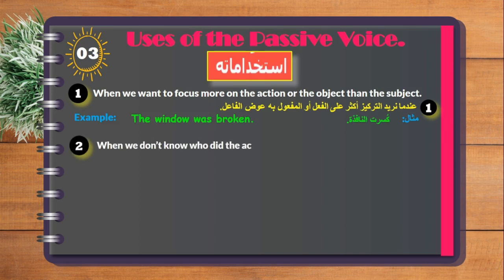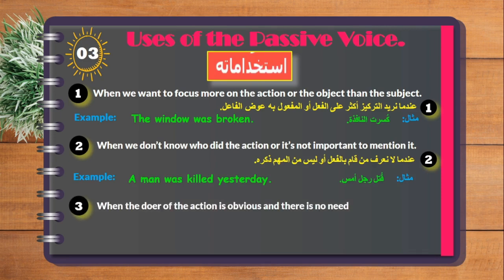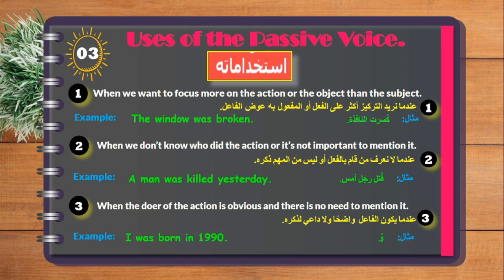Secondly, when we don't know who did the action or it's not important to mention it. For example, we have a man was killed yesterday, right? Number three, when the doer of the action is obvious and there is no need to mention it. For example, I was born in 1990, because actually we know the doer of the action, it's your mother, okay? It's not your father, obviously.